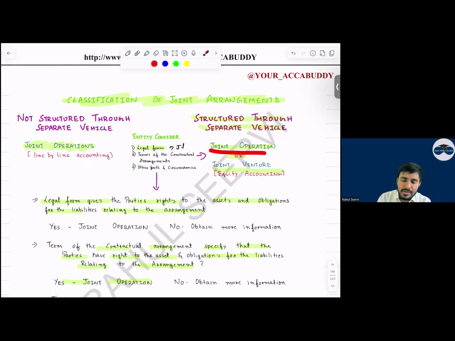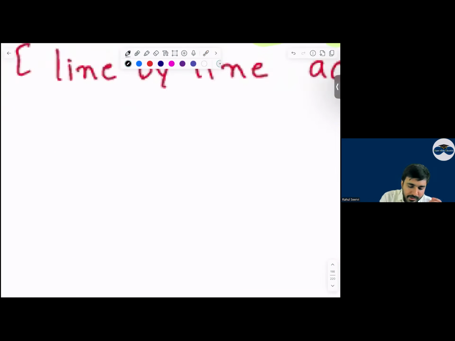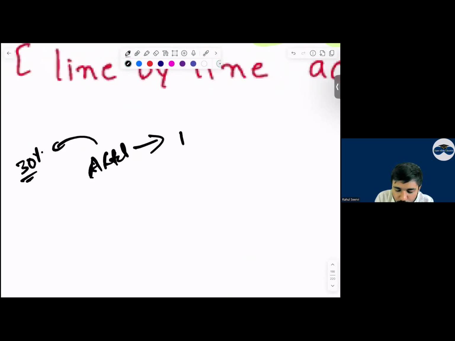So joint operation means what? Right over the asset and obligation of the liability separately. Joint venture means right over the net asset. Now everyone, whenever we create a company, let's say this A Limited, I have 30 percentage of this company. Now, when I say I have 30 percentage of this company, do I have the right over the net asset or the assets and liabilities separately? What do you think when we create a company?